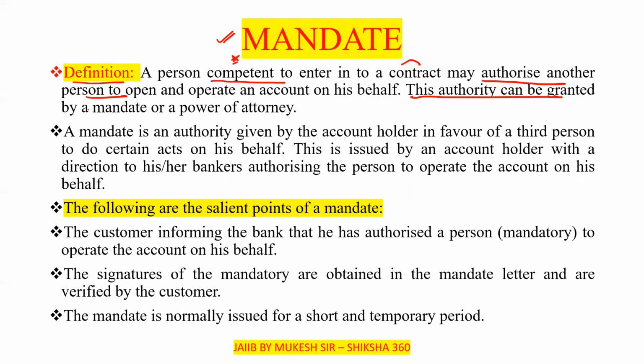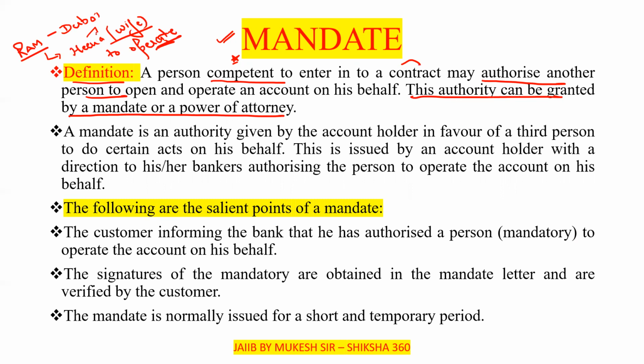This authority can be granted by a mandate or a power of attorney. For example, Ram went to Dubai. In the meanwhile, Ram gives authority to his wife Hina to operate his account. How can Hina operate her husband Ram's account? Either by a mandate or by a power of attorney. Now let's discuss in detail what that means.